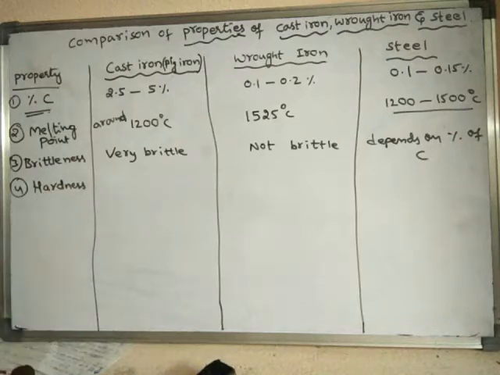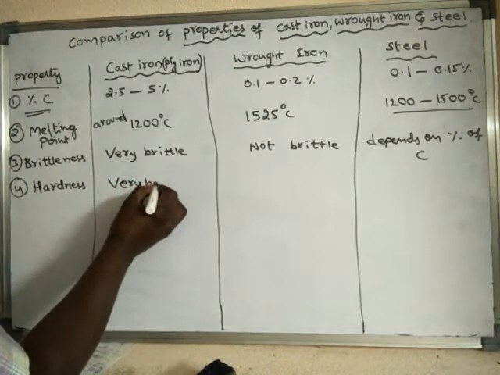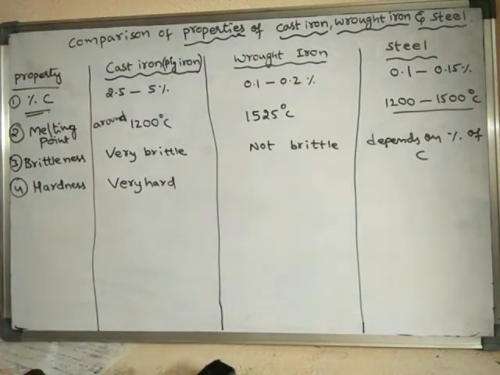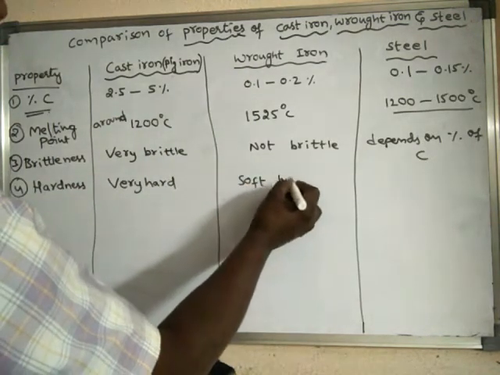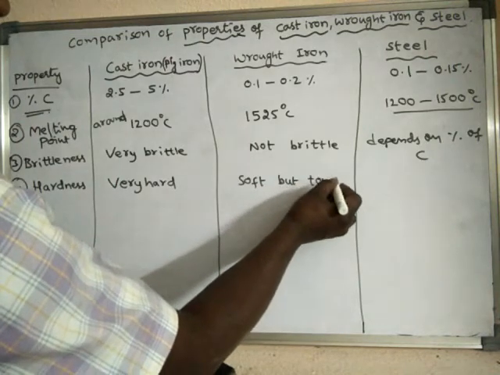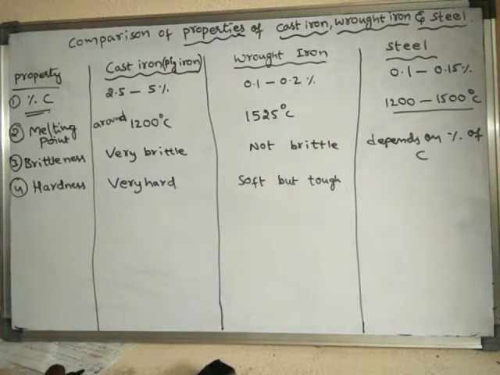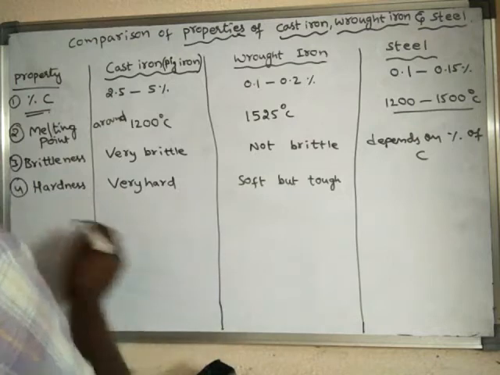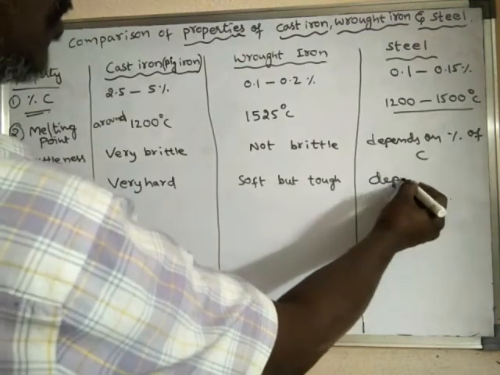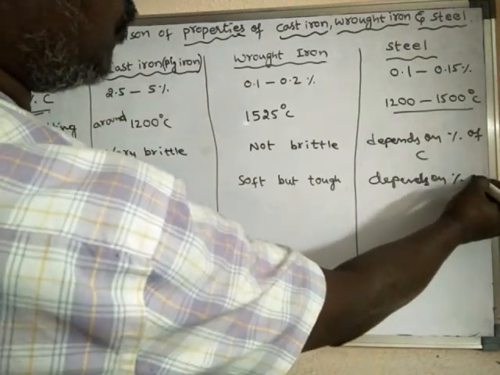Next, if you see, hardness is another property. If you compare the hardness, this is very hard. Cast iron is a very hard material. Wrought iron is soft but tough. Again in this case also, the hardness depends upon the percentage of carbon. Hardness also depends upon what? Percentage of carbon.